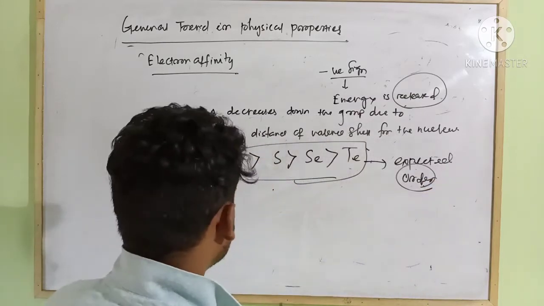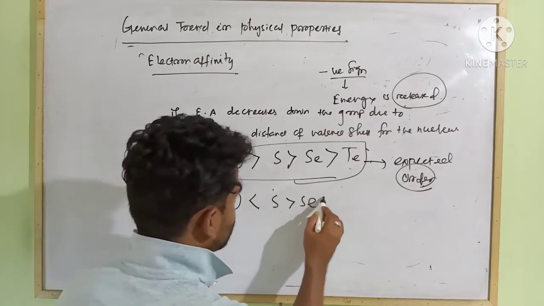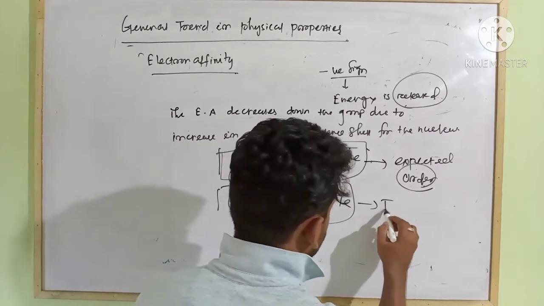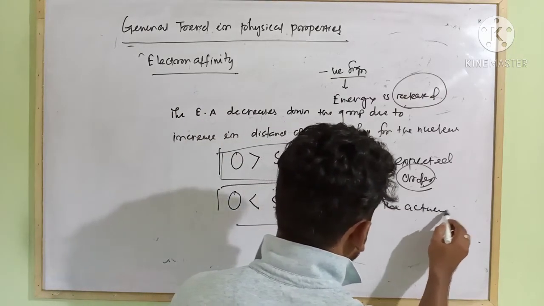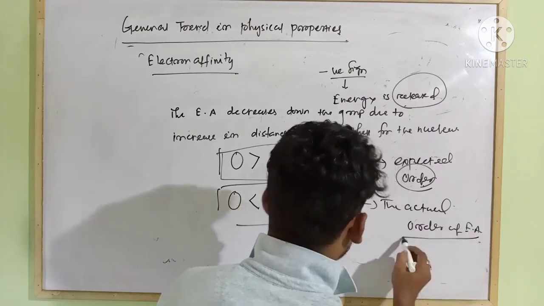But the actual order is oxygen having less, then sulfur, then selenium. This is the real or actual order of electron affinity. Why is this?